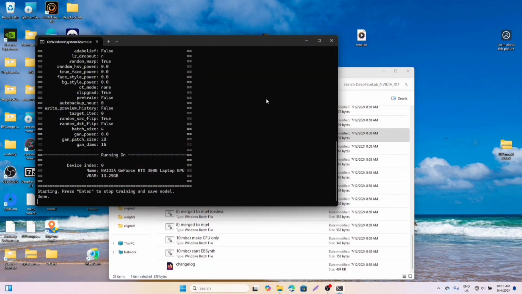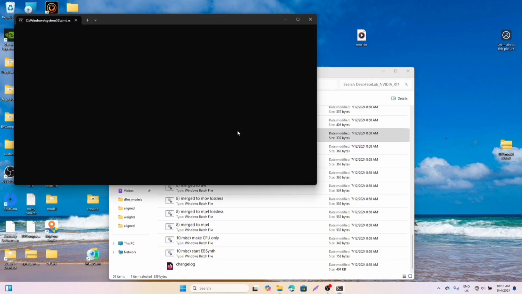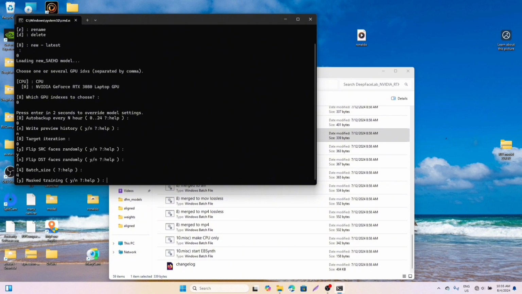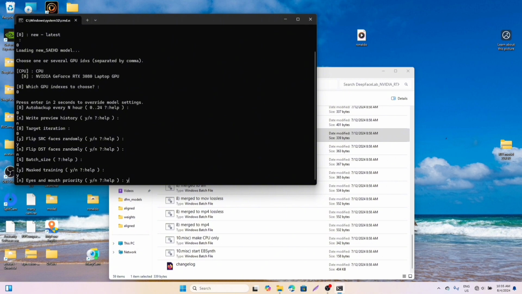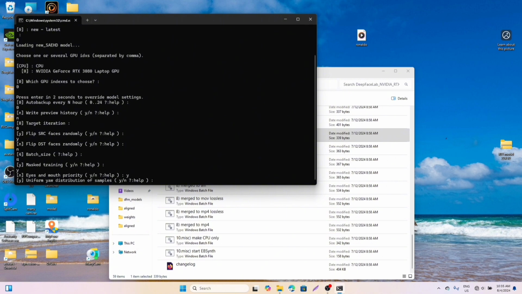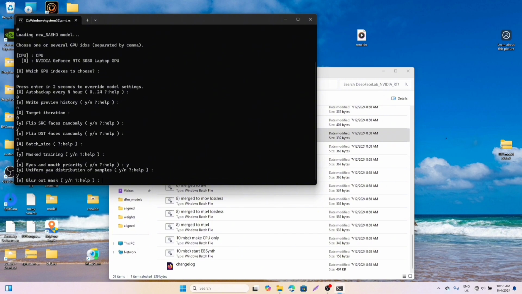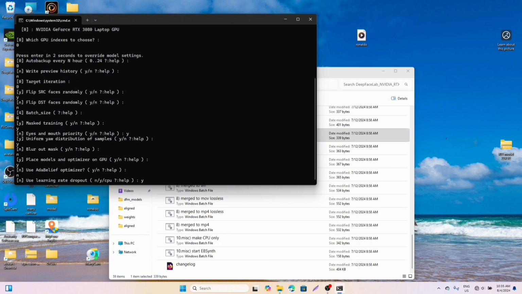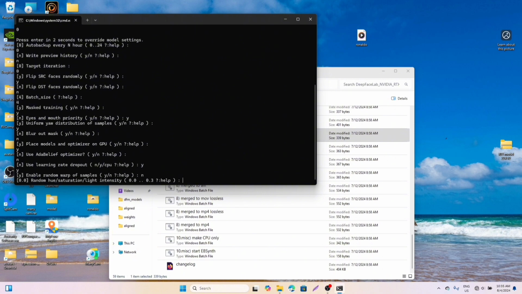Alright, I'm trying to stop it so that I can make a few changes. Just hold on. Yeah, enter trace here again. Okay, enter your GPU, pressing 2 seconds is going to show you enter immediately. Enter backup, yeah, fix batch, the same thing. Eyes and mouth priority, yes. Uniform distribution of samples, yes. Blur out mask, no. Place models on GPU, no. Now learning rate dropout, yeah. Enable random warp, no.